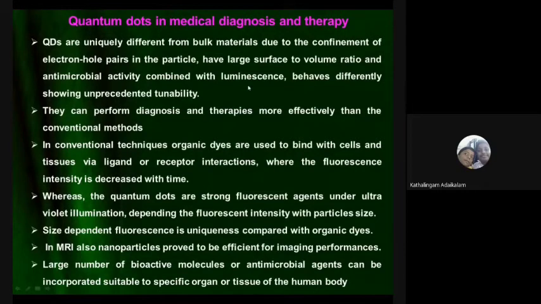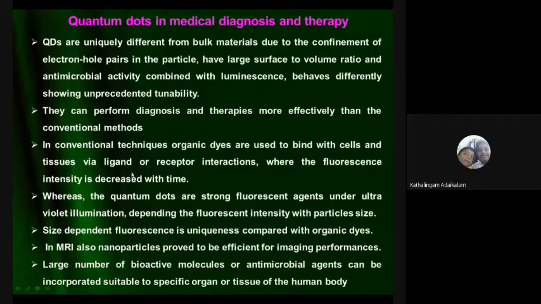The luminescence is the main thing, because depending upon the place and the size, the luminescence intensity or wavelength differs. It behaves differently, showing unprecedented tunability. They can perform diagnosis and therapies, and for both purposes we can use them more effectively than the conventional methods. Whereas in the case of conventional methods,